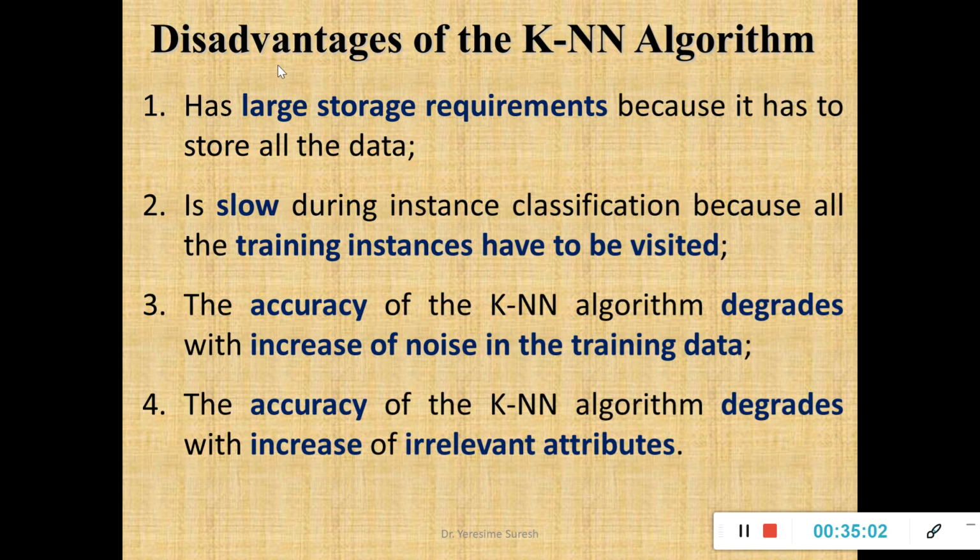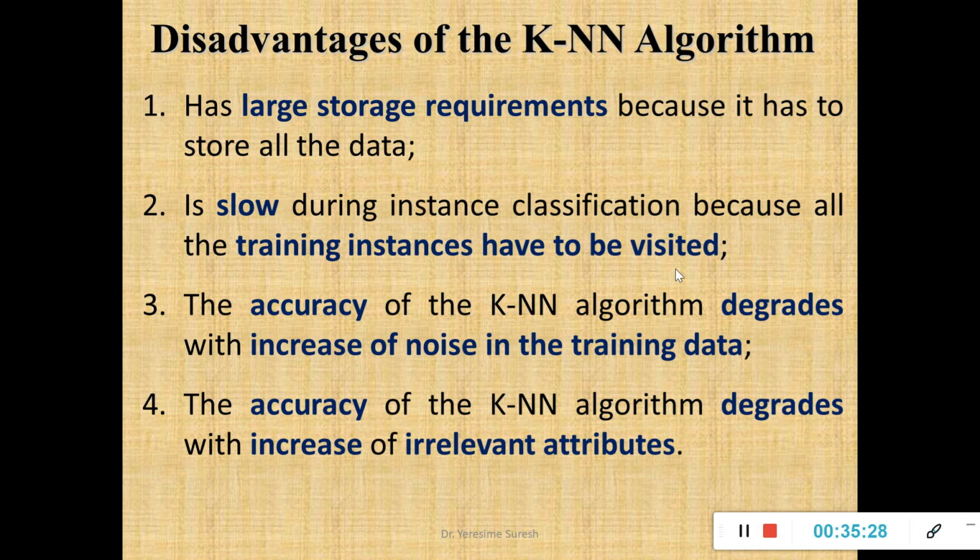Obviously, I said once it has to store all the training records, so it's a very difficult task. It has large storage requirements because it has to store all the data. That means all the examples must be stored, and a huge amount of space is required. It is slow during instance classification because all training instances have to be visited. So, fine, you have one merit wherein you are not constructing a classification model, you are simply storing.